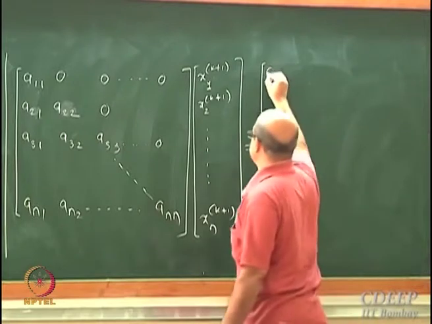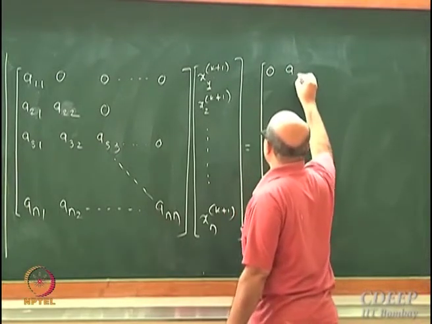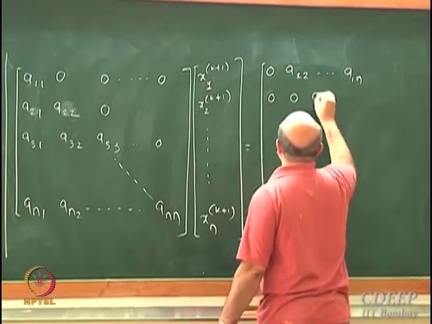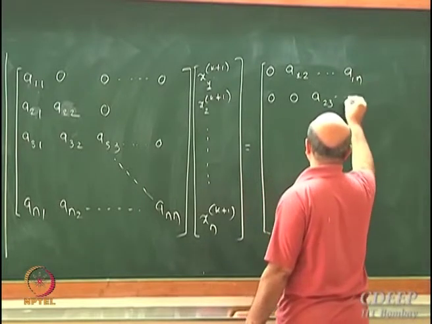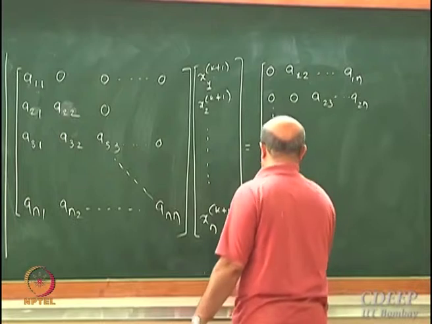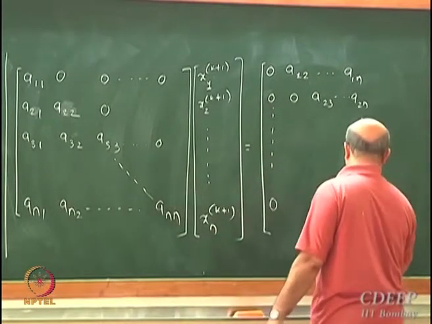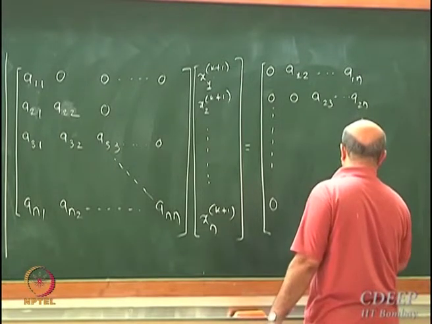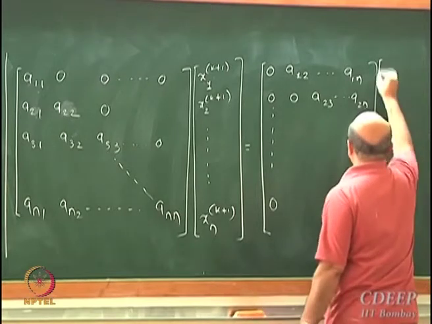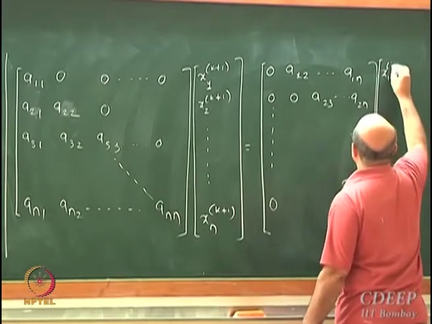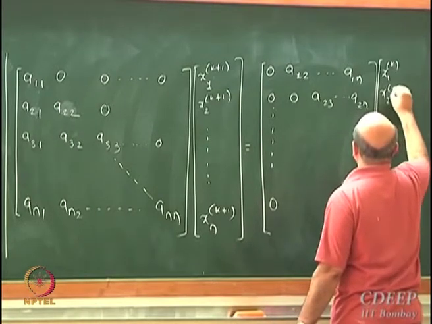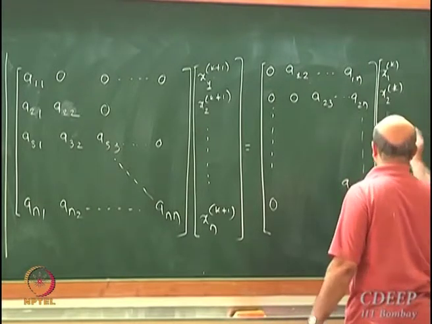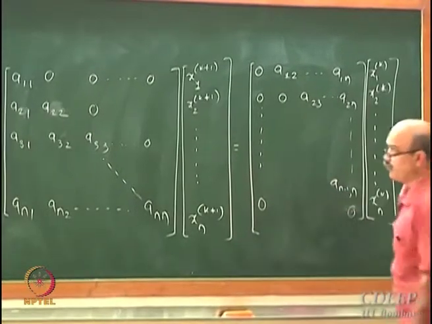What will I get here? I will get 0, A12 up to A1n, 0, 0, A23, A2n, right? Last element here will be 0 and this will be A n minus 1 n. This into x1k, x2k, xnk plus what will be on this side?